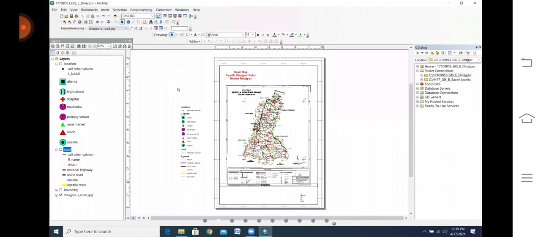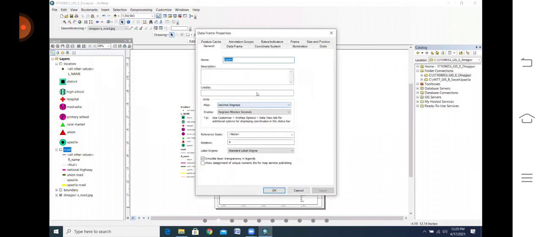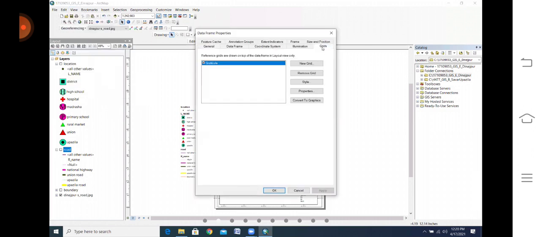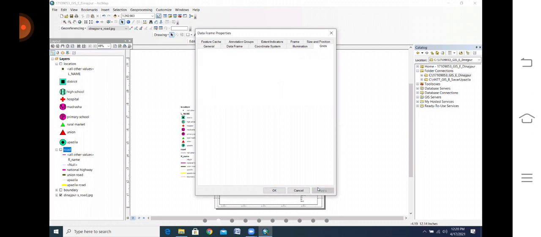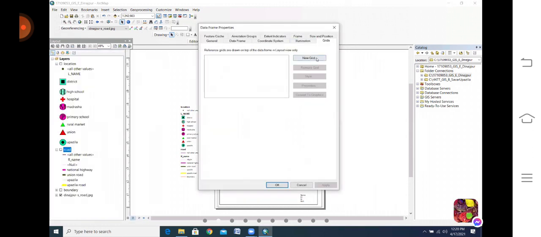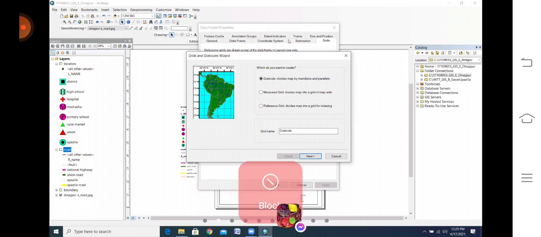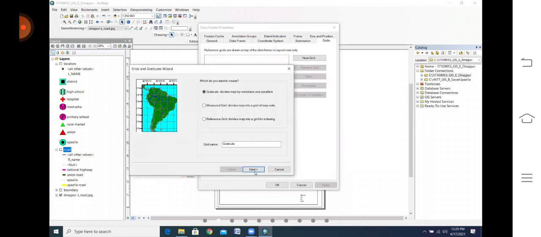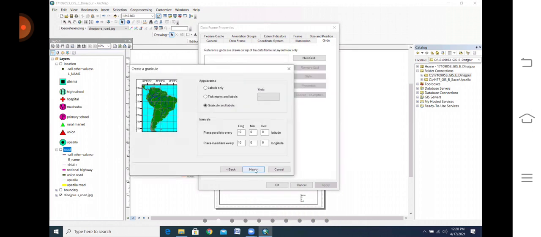Next, you need to go to View, Data Frame Properties, and go to the Grid tab. I am deleting the previous grid and applying, so this is the map without a grid. Now the next is a new grid. First click New Grid, then click Next, then Labels.